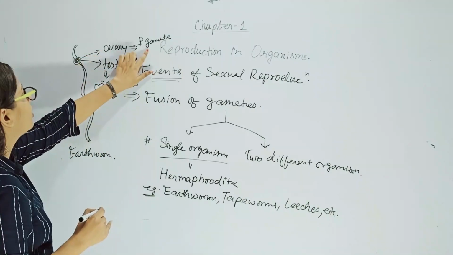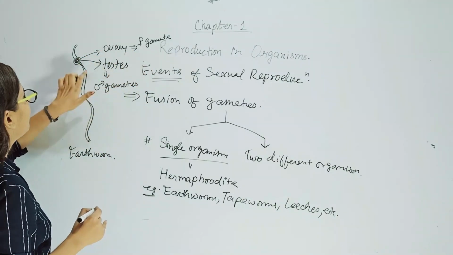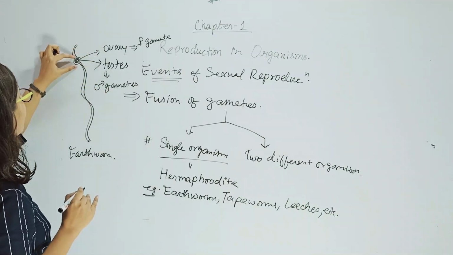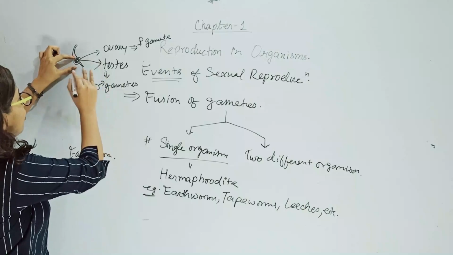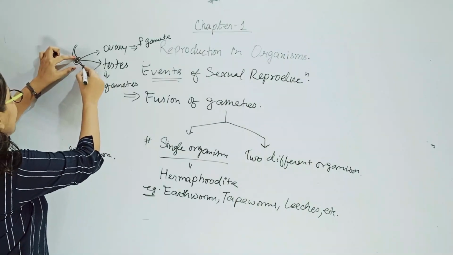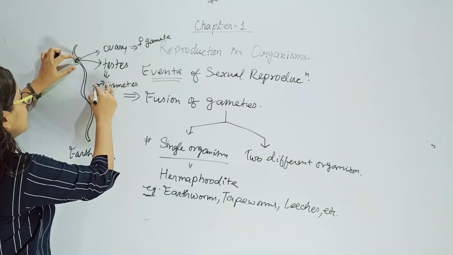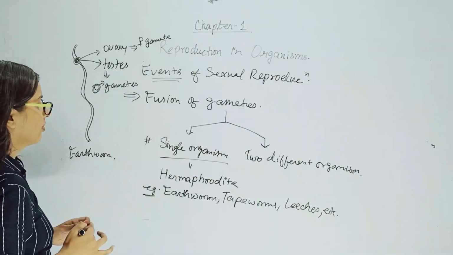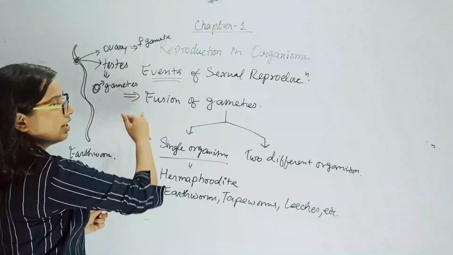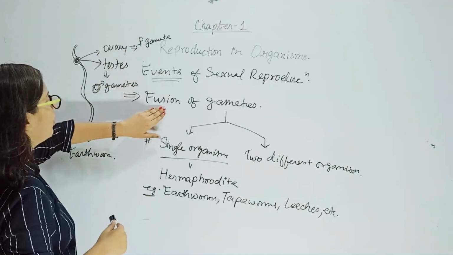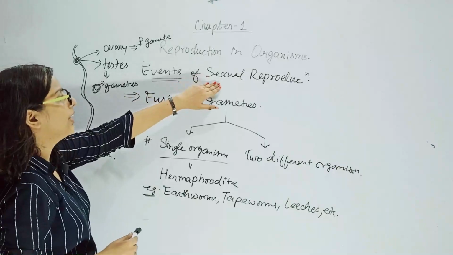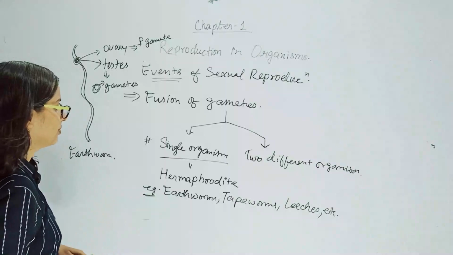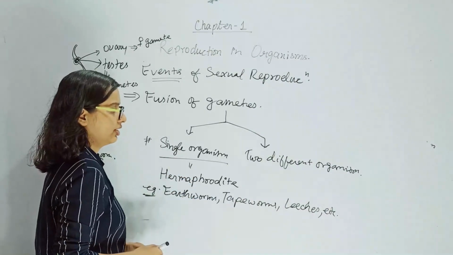So female gametes are produced from the ovary and male gametes are formed from the testis, but these two organs are located on one single earthworm. One single earthworm has these two. So this is the reason why both gametes are formed from a single organism. But still there are two different gametes. So these two gametes will fuse. When they fuse, they will fulfill the purpose of sexual reproduction.